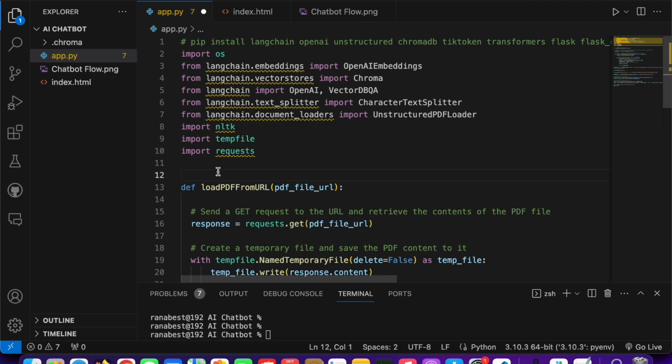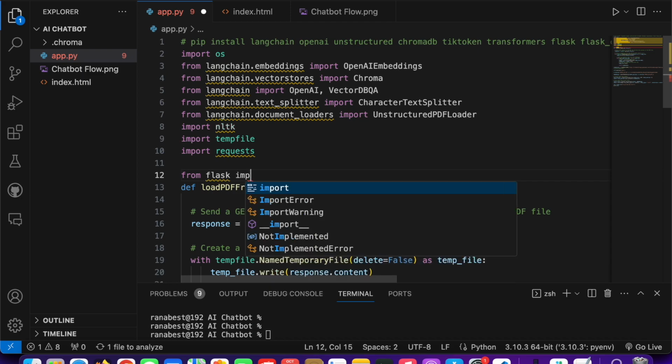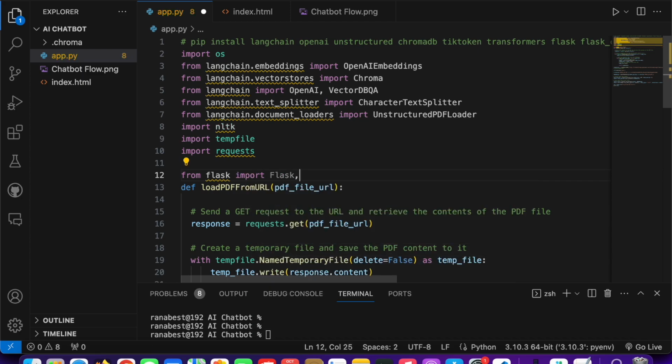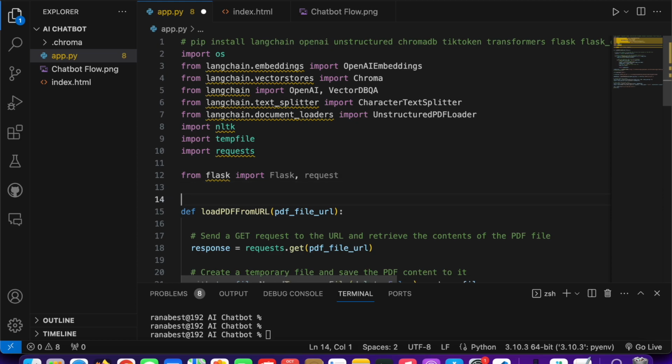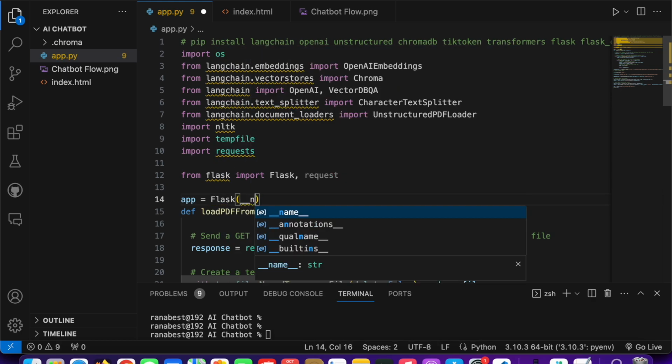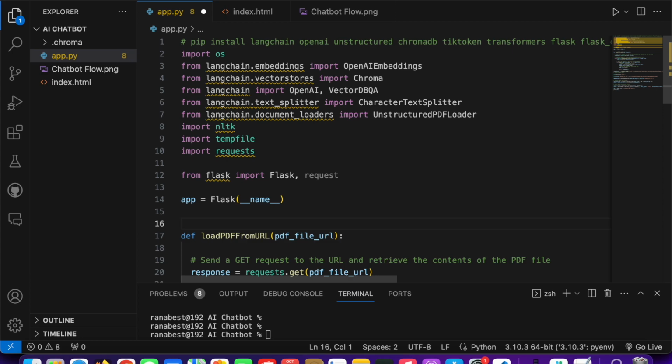Okay, so here you just need to import Flask from flask, import Flask and request. You also import the request module, and that is it. After that, you just need to create a new object from Flask and pass a constructor here.